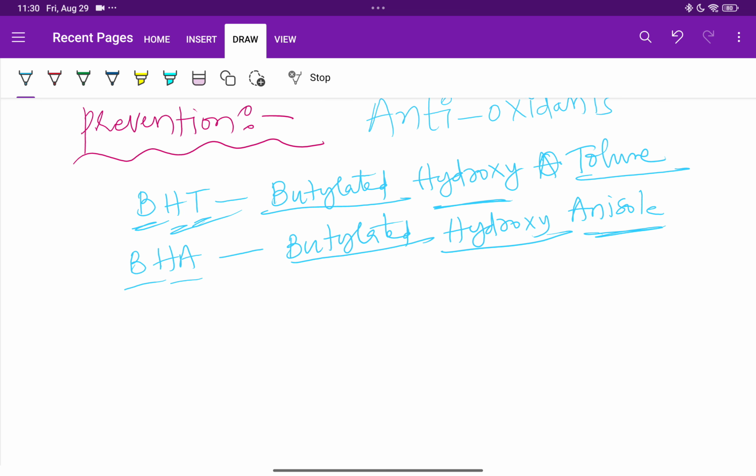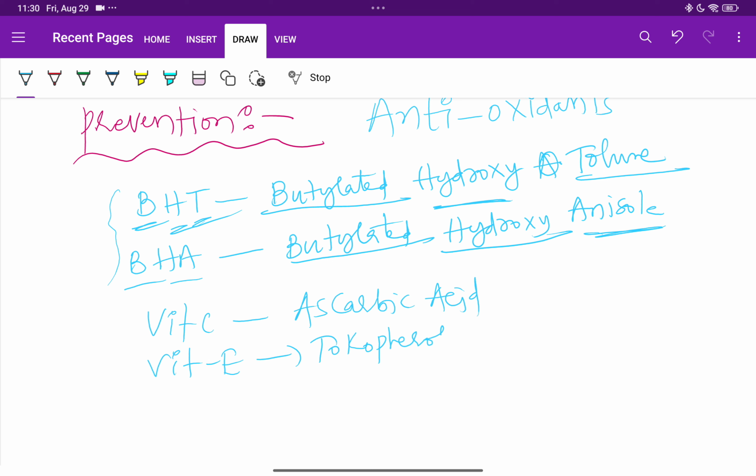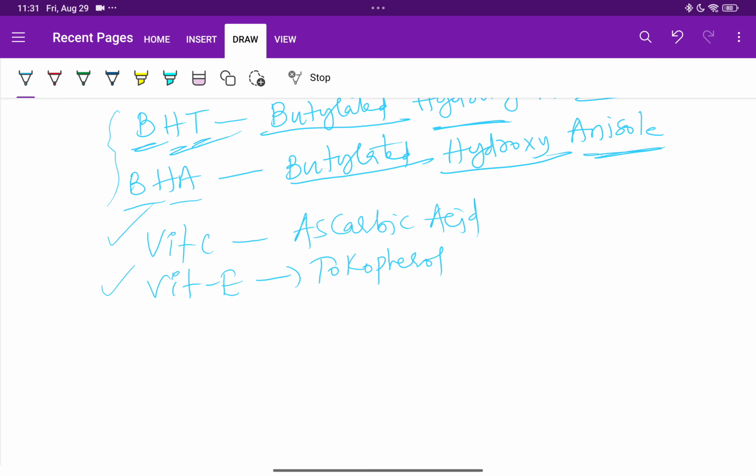These are the artificial antioxidants which we can prepare in the laboratory, and we have natural antioxidants. One is vitamin C, ascorbic acid, and vitamin E, tocopherol. By adding vitamin C, vitamin E to the food material, we can stop the rancidity. So these are very important prevention methods for rancidity.